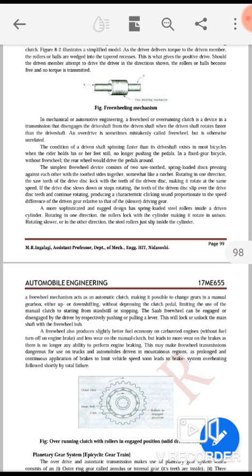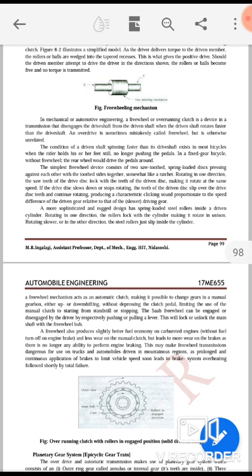An overdrive is sometimes mistakenly called a freewheel but is otherwise unrelated.